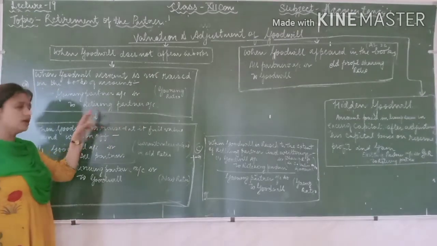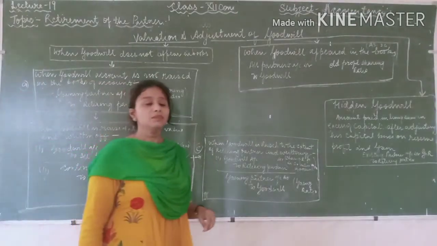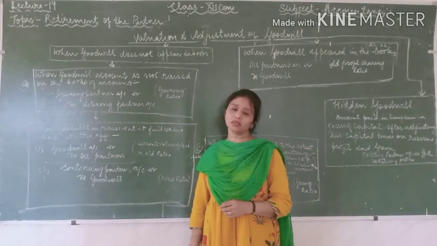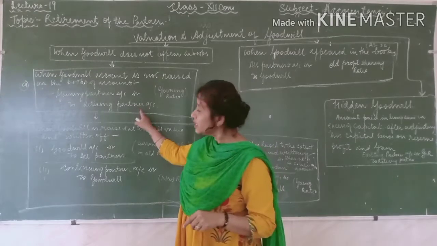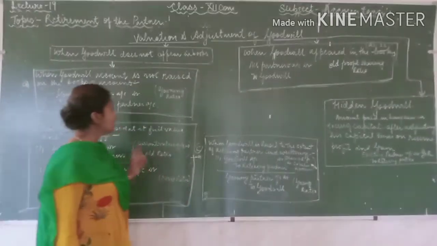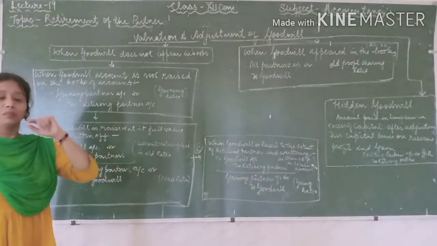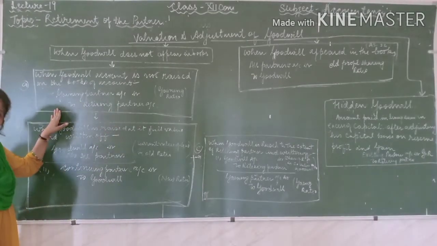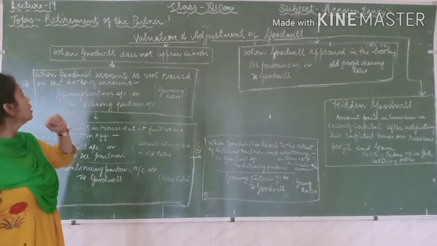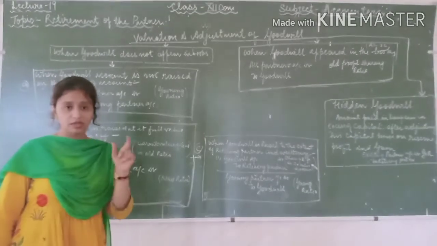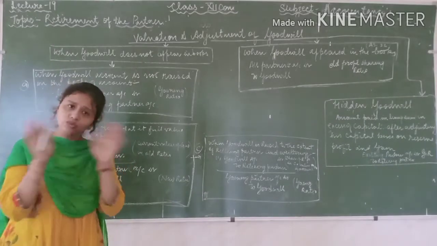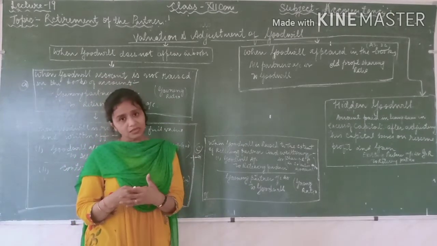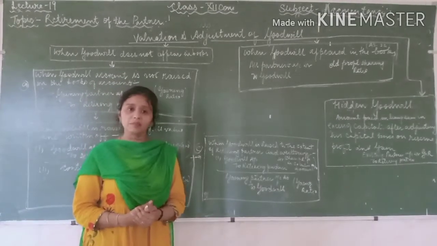Here the retiring partner's capital account will be credited, because to the extent of that amount he is taking the compensation from the gainer. Just because he is leaving the share, they have to pay the amount to that extent to the retiring partner. So this is one method, that is when the goodwill account is not raised. Without raising the account, you are just adjusting the retiring partner's account and the existing partners' accounts.